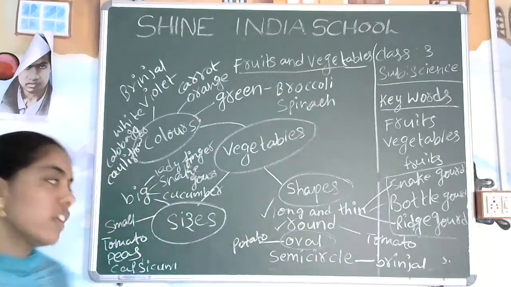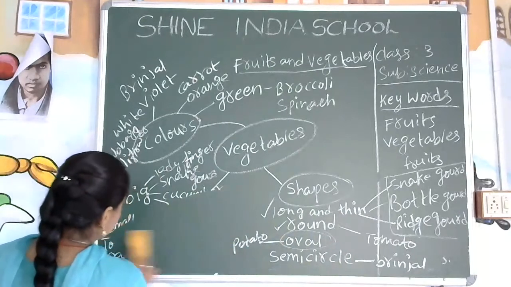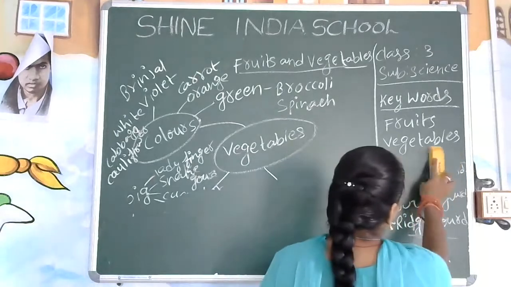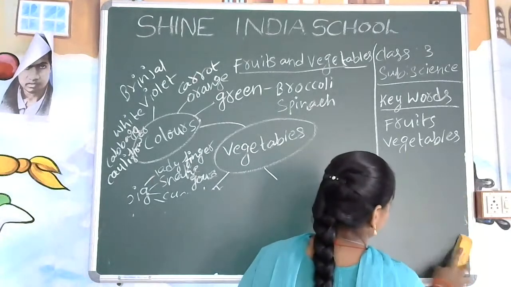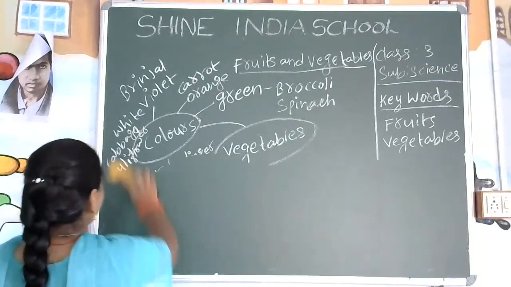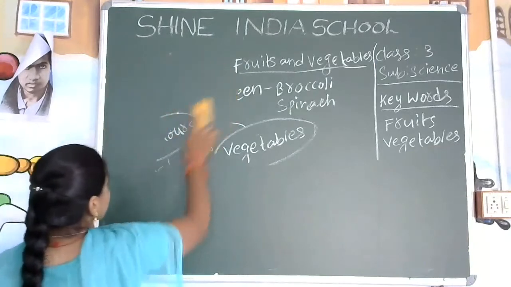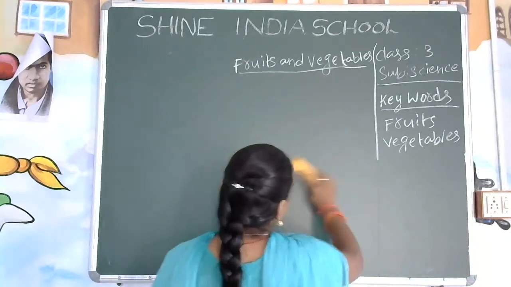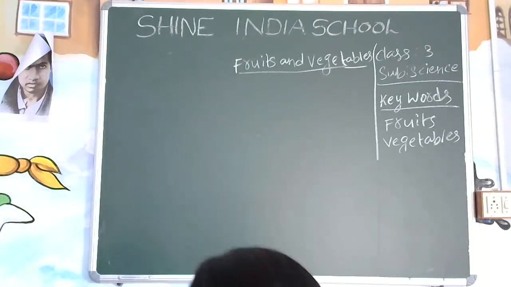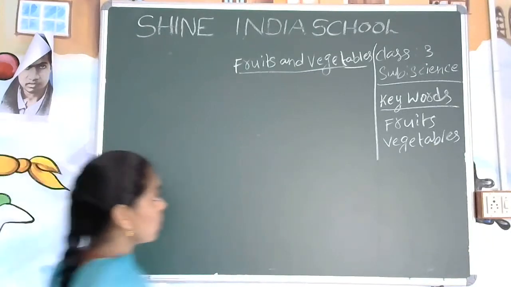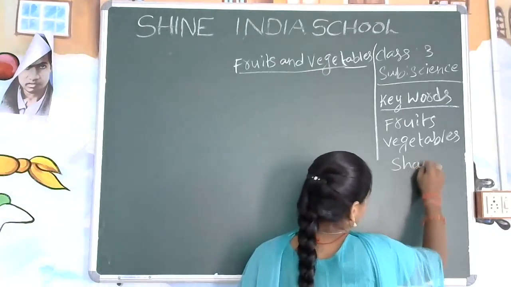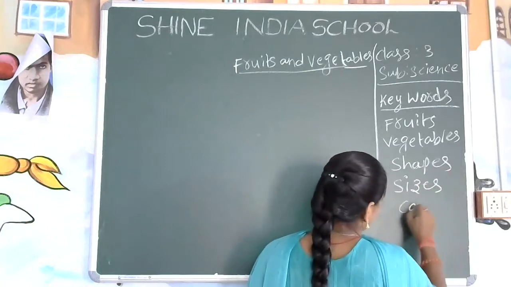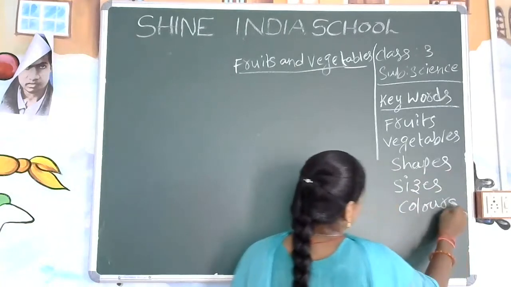Now we will go for the vegetables in detail. From which part of the plant are we getting the vegetables? We have learned about the shapes, sizes, and colors of vegetables.